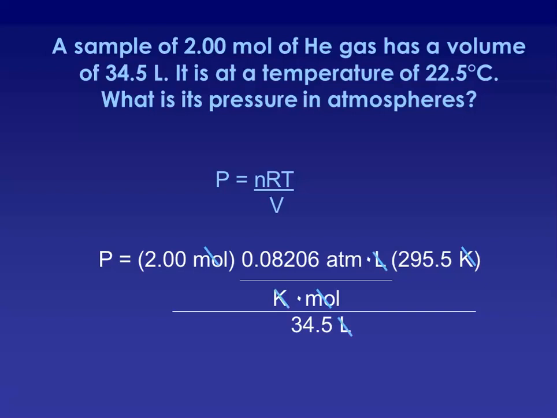The moles, the liters, and the kelvins go away, and when we do our math through and account for sig figs, we get a pressure in atmospheres because that constant was in atmospheres, and that's what we wanted to find. If we had wanted to have a pressure in another unit, we would have had to do a conversion to get there.